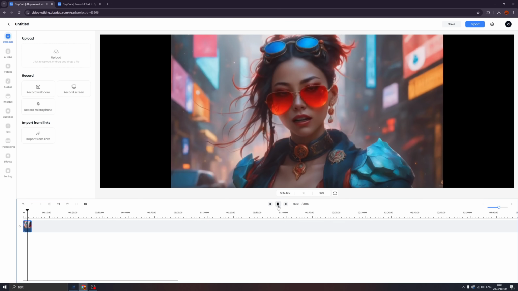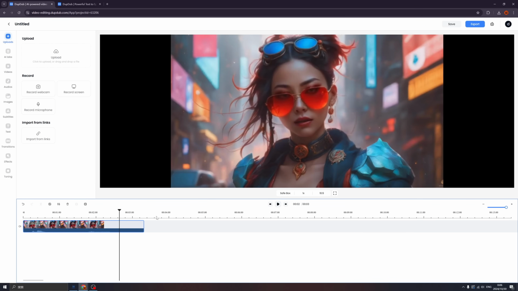And also you can click here to enlarge the timeline.